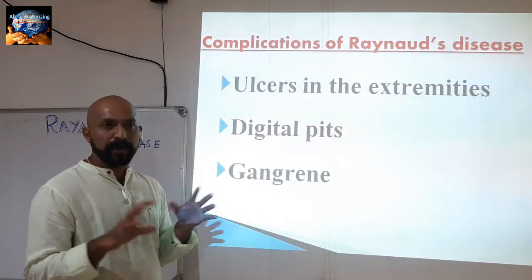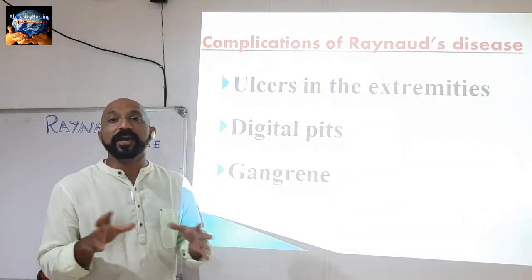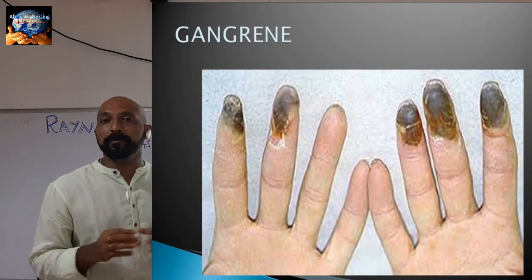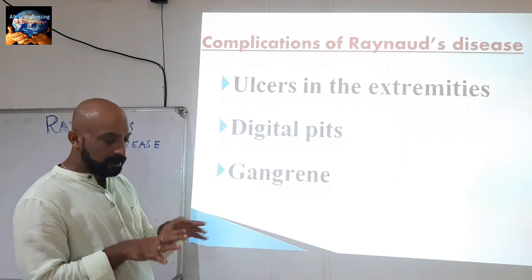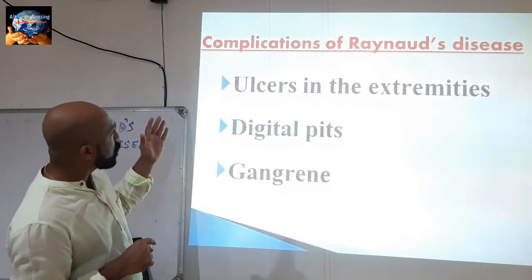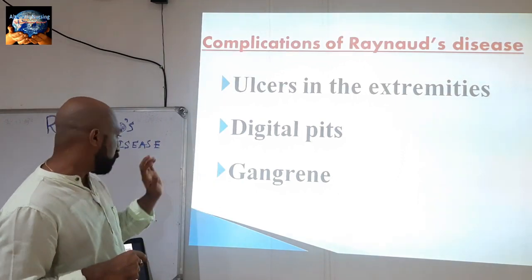The third one, in advanced stages of Raynaud's disease, is gangrene. It may cause gangrene to the fingers, extremities, or toes. So these are the main complications of Raynaud's disease.